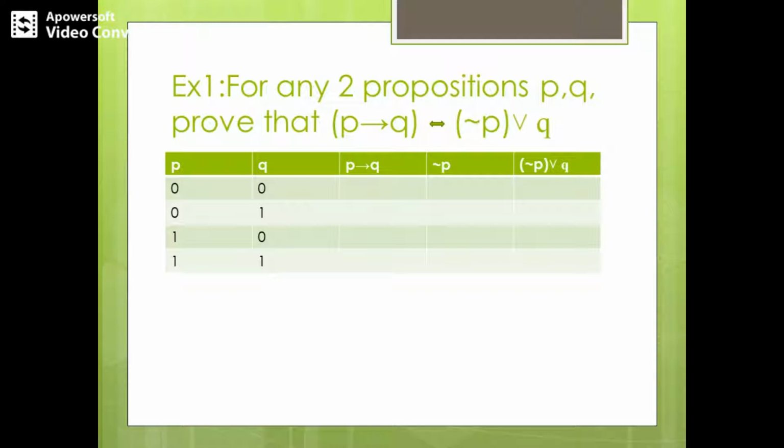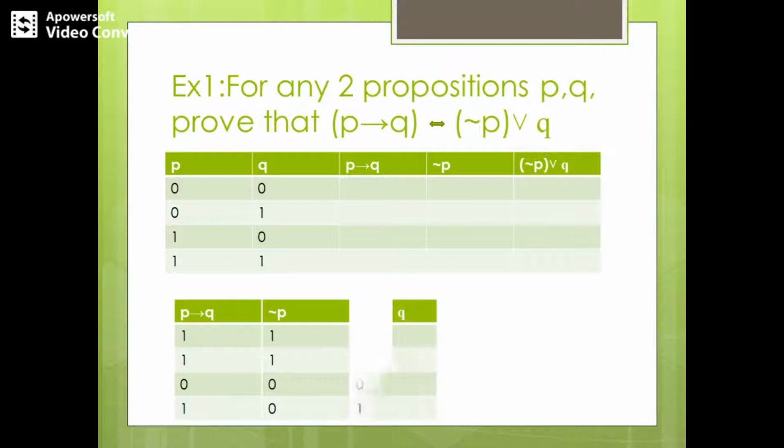So you can observe in this kind of question that we are supposed to draw the truth table, and then compare the left hand side with the right hand side and say that both of them are logically equivalent. You can see the truth table for P implies Q, negation P and negation P or Q below. You can observe that the P implies Q column is the same as negation P or Q. Just observe the truth values. We have 1 1 0 1 in the P implies Q column.